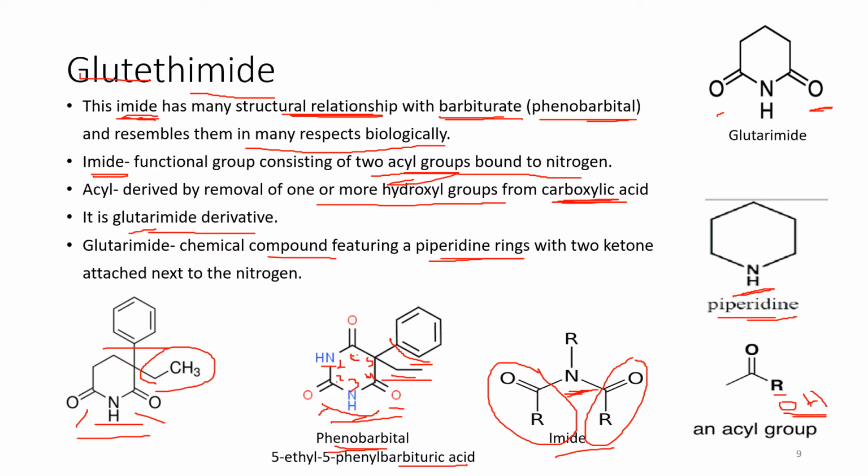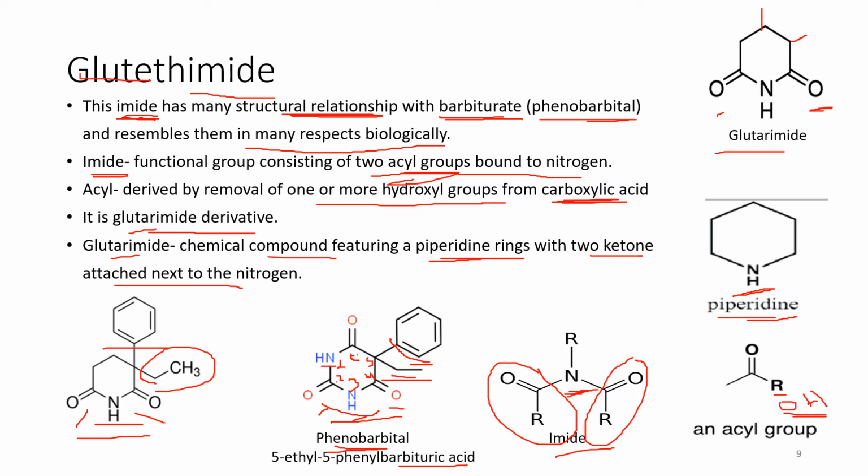So in the glutarimide, other derivatives are formed with different attachments to the glutarimide, and various hypnotics and sedatives can be synthesized. So in the piperidine ring, there are two ketones attached next to the nitrogen. Now we know the chemistry, which I broke down for you so that it can be easy for you to recognize the structure and give the IUPAC name.